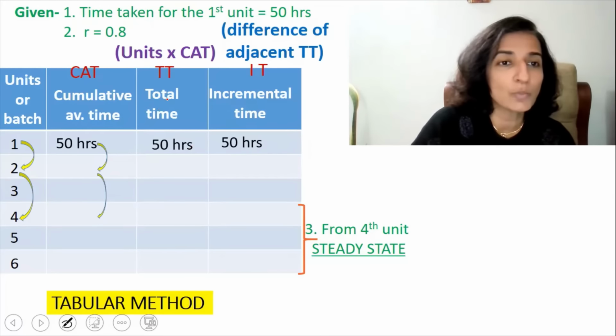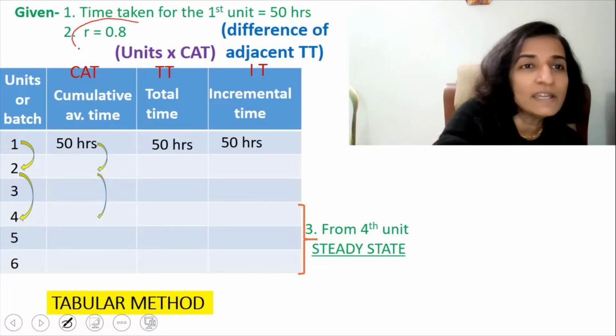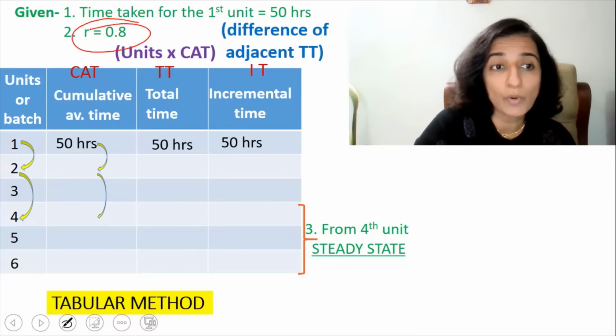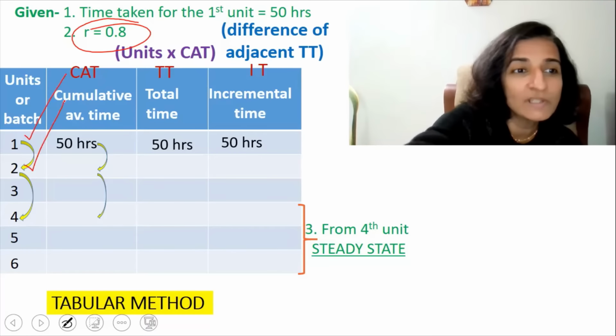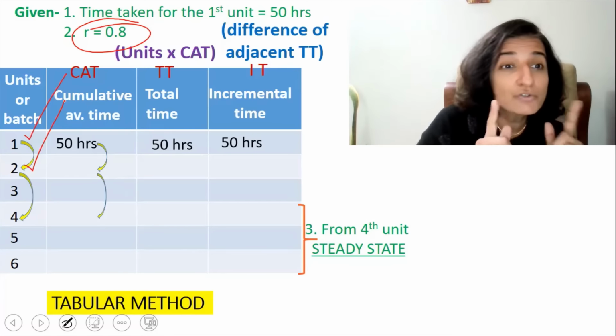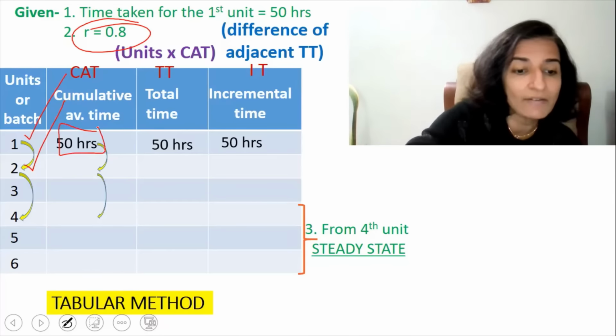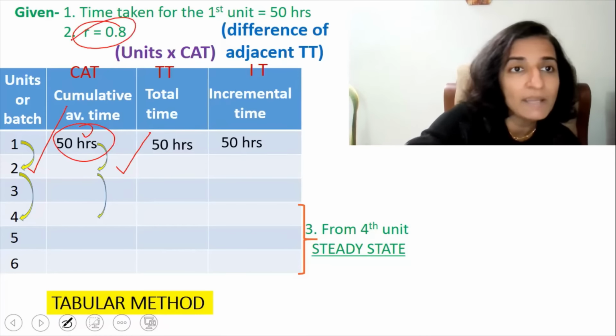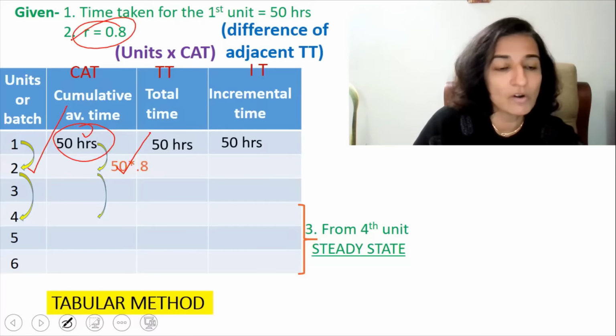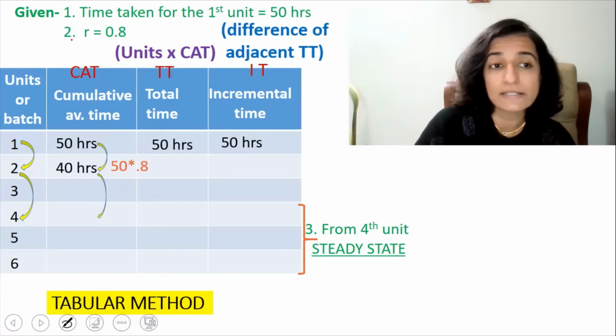We have completed the top row. Now, the learning rate is 80% or 0.8, which means that when the quantity doubles from 1 to 2, there is a drop in the cumulative average time. So the cumulative average time for 2 units will be 50 hours multiplied by 0.8, or it is 40 hours.